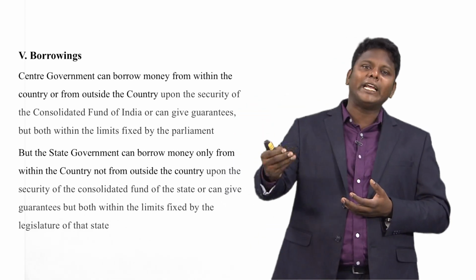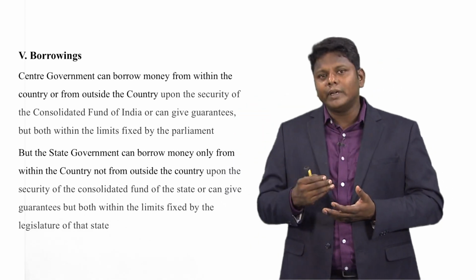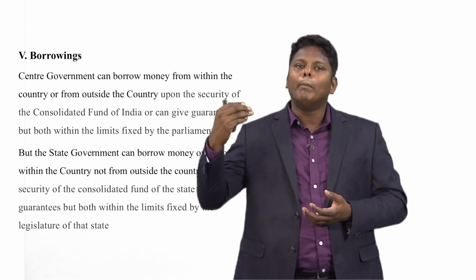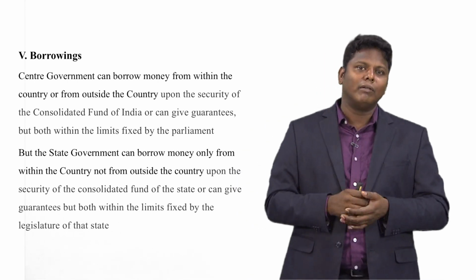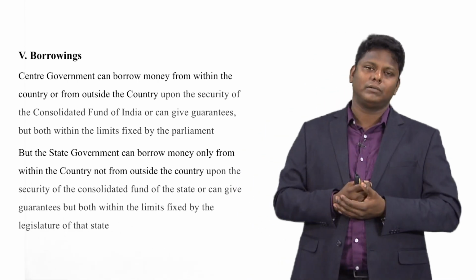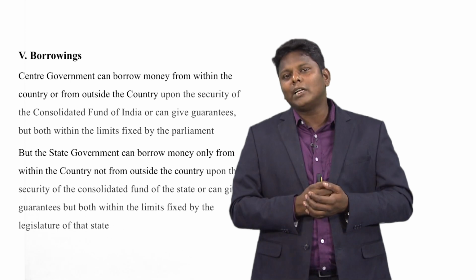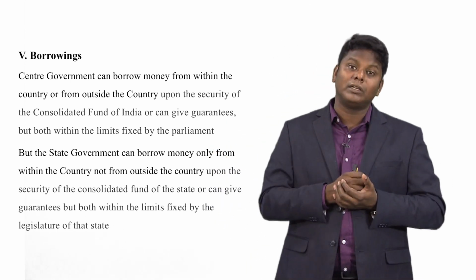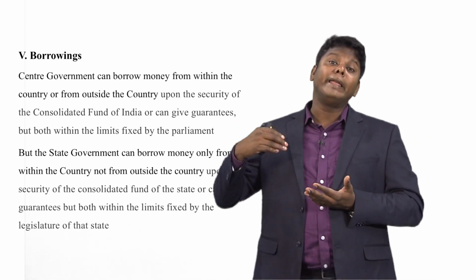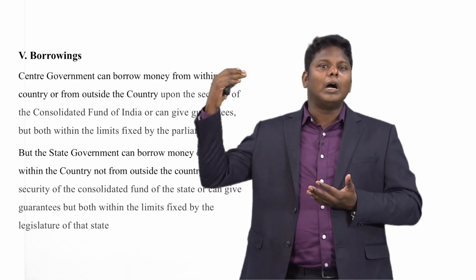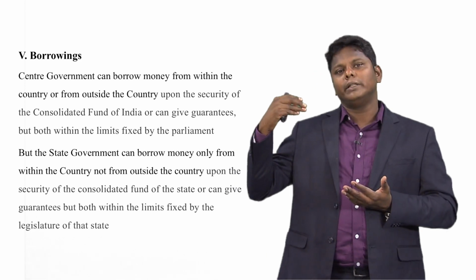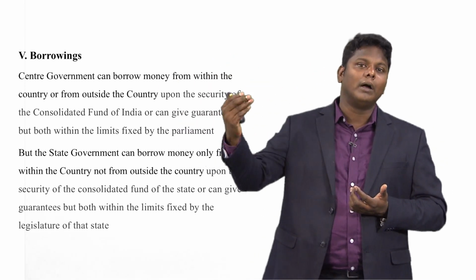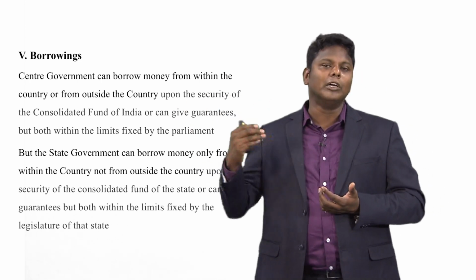Then what is the case for the state? Even the state government can borrow money, but with a limitation. What is that limitation? A state government can borrow money from a neighboring state, but not from any other sources outside the country. They cannot borrow money from any other country, for example Japan, America or Singapore.